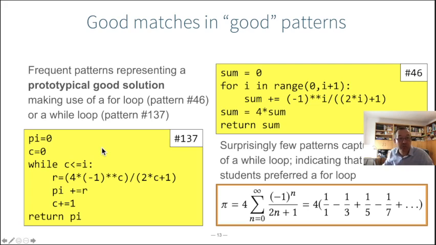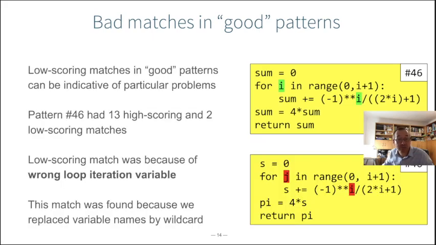Okay, so this is an example of a good pattern because it captures a good solution, and most of the matches of the pattern were indeed good matches. So is it possible to also have bad matches of this good pattern? And the answer is yes. So this same pattern which I showed before, this was a good match, but there was also a bad match. In all the matches of that pattern, there was one student who failed. So this is weird because this is the prototypical solution, so why did the student fail?